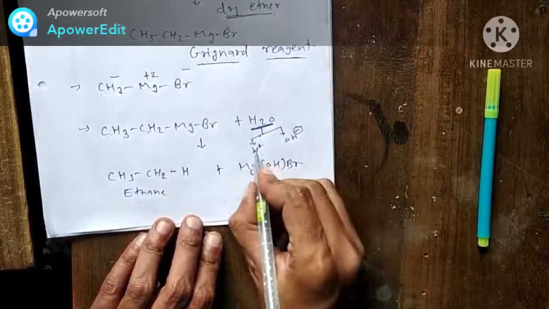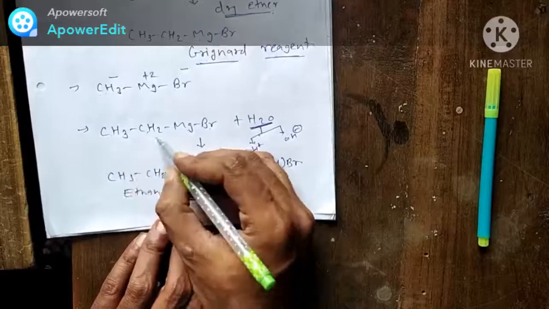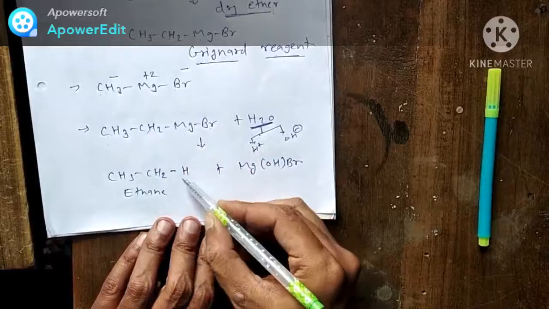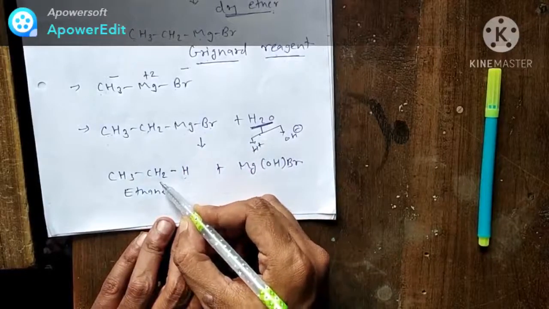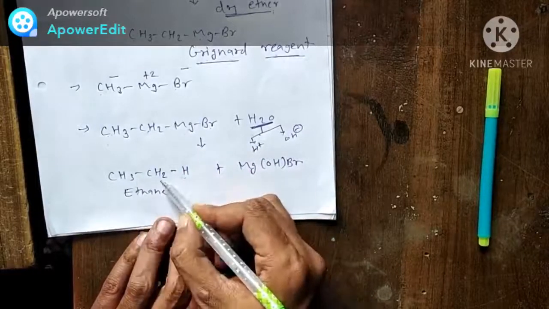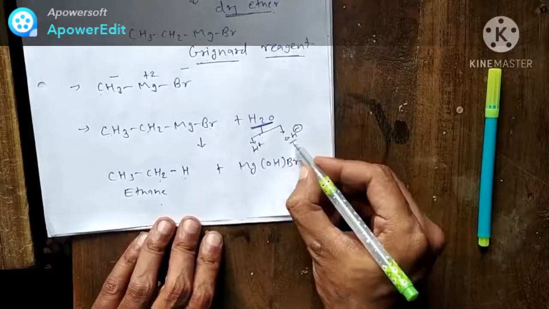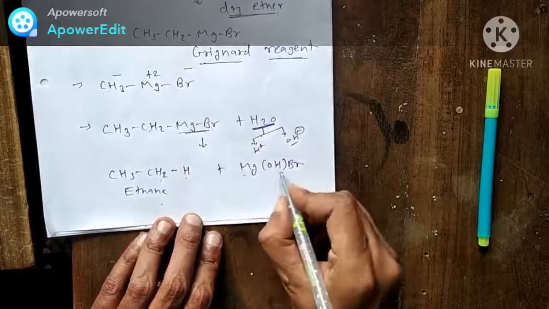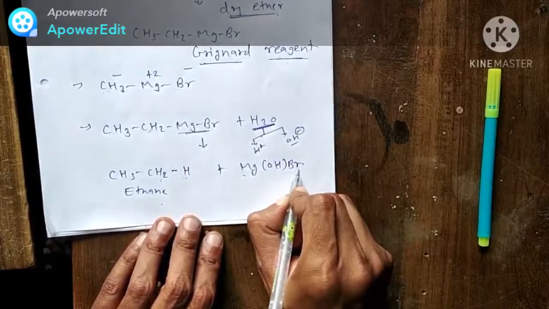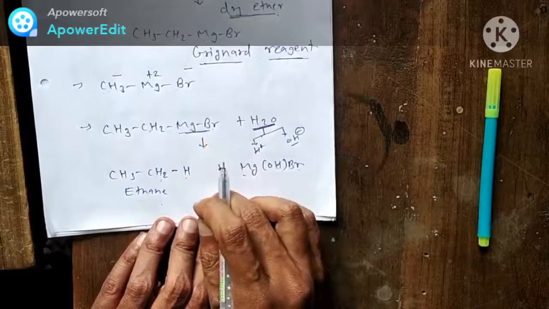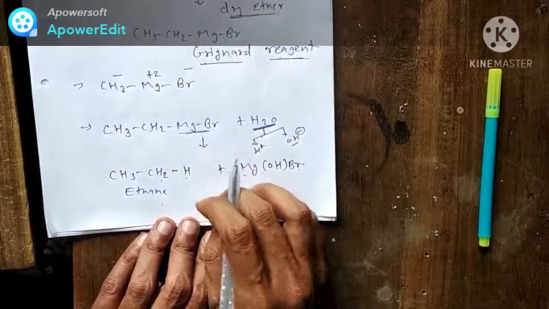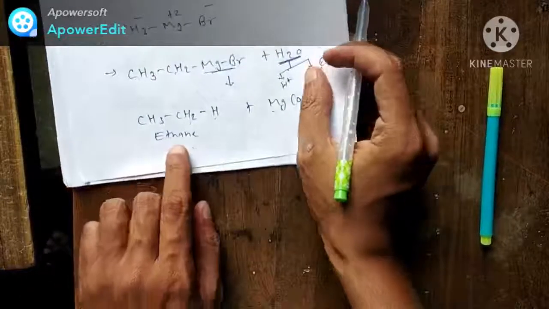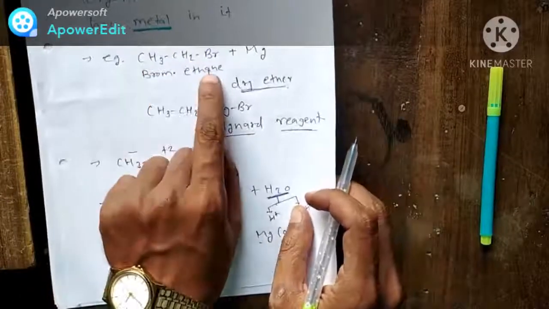Now this H plus will come with the ethyl group. So it is CH3CH2 as such, and hydrogen is bonded with it. So it is CH3CH3 now, ethane. And OH minus will go with MgBr, so it is MgOHBr now. Okay, so this is the reaction. In this way you can prepare simple alkanes from alkyl halide.